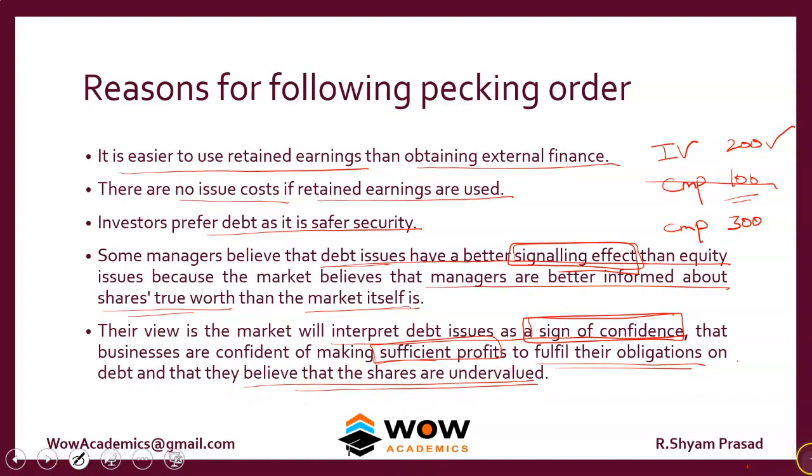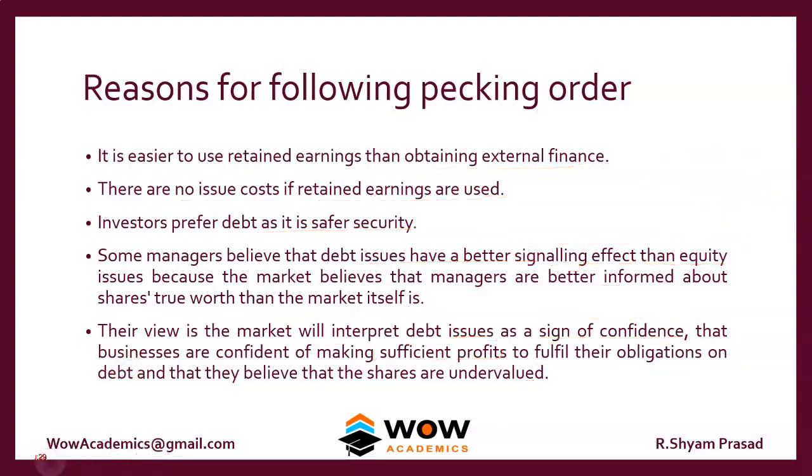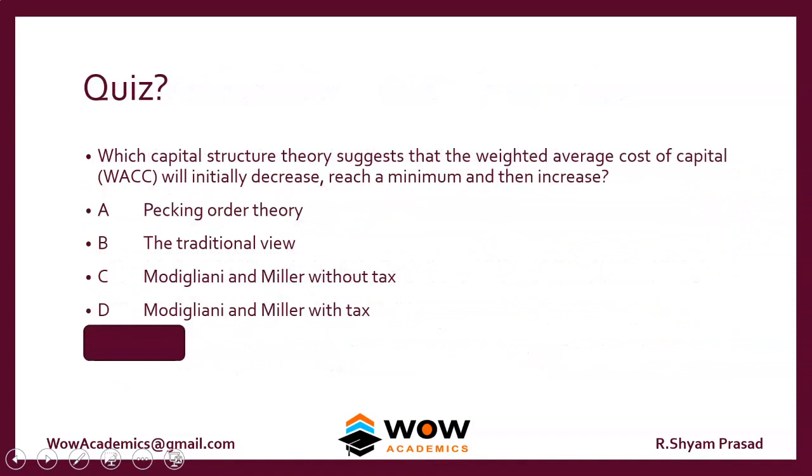Okay, the shares are undervalued, so the company will not issue shares if the shares are trading at 100 rupees. They'll issue only when the shares are trading at 300 rupees. So I think you got a good idea about what is pecking order theory. So we'll have a quiz.